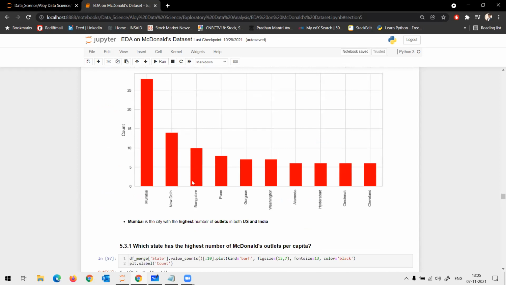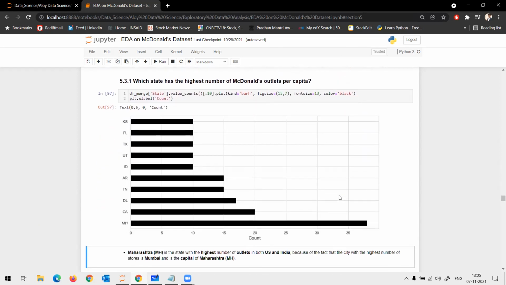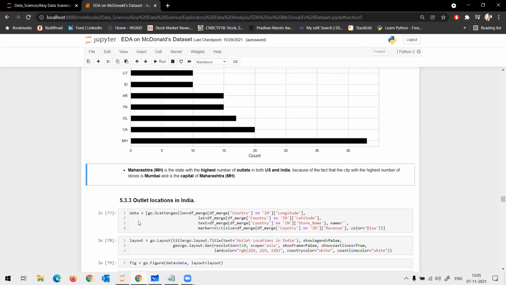So when you did city-wise, almost 7 out of 10 were of India, right? But when you did state-wise, only 2 out of 10 are India. You have Delhi and Maharashtra. Correct? So technically not every state is serving McDonald's food. One more aspect is we need to look at the states where it should introduce McDonald's.